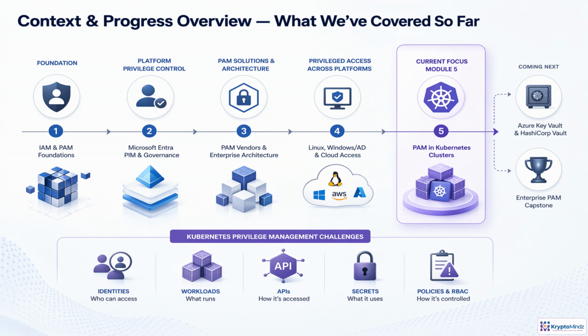Up to this point, we've moved from IAM and PAM fundamentals into platform controls: Microsoft Entra PIM, vendor architectures, and privileged access across Linux, Windows, Active Directory, and cloud. Now we apply that foundation to Kubernetes, where identities, workloads, APIs, secrets, and RBAC all shape privilege risk. After that, we'll connect these ideas to vaulting and the capstone.